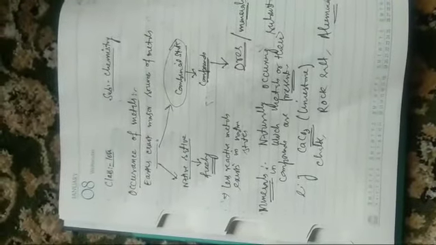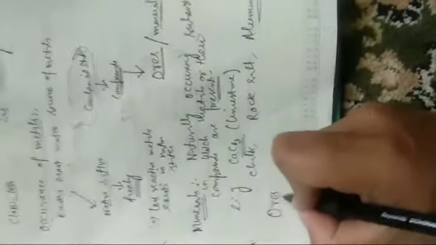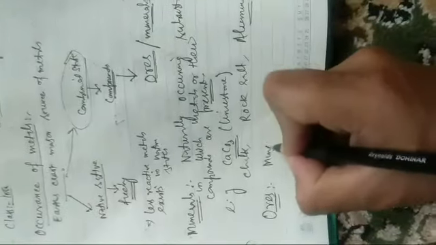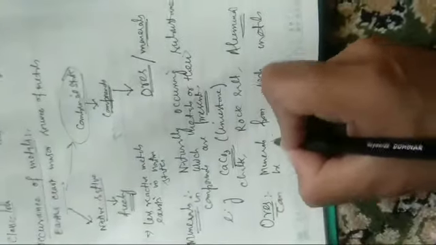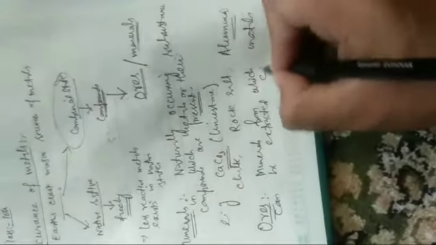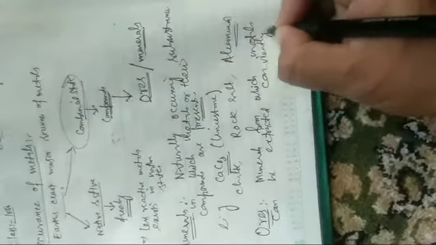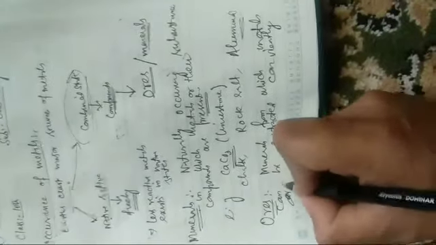So there are some minerals from which we can obtain metals profitably, which takes less time, less energy to obtain the metal. So such minerals from which metals can be obtained profitably or conveniently, such minerals are known as ores. So ores are a special type of minerals. Ores are the minerals from which metals can be extracted conveniently, that is easily and profitably.